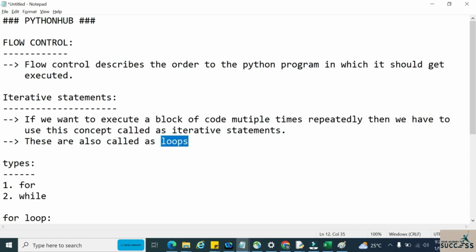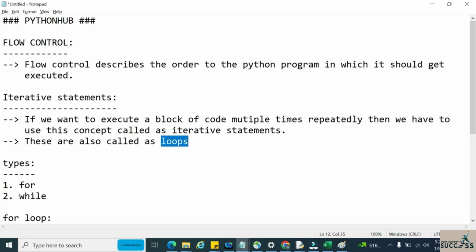So what are loops and how do they work? All those things we will see in detail in this video. Generally in our programming scenario, we might encounter a situation where we want to execute our code several times. There might be some code which we need to execute repeatedly.